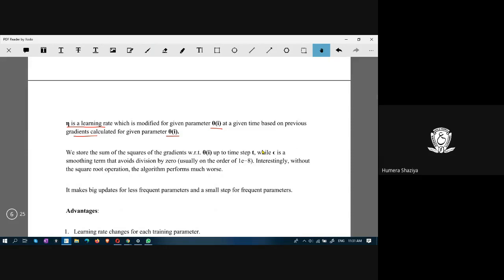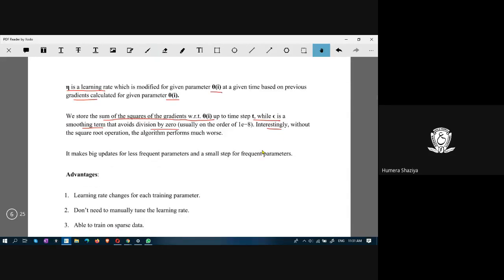And here you see the sum of squares of gradients up to time t. Epsilon is a smoothing term to avoid division by 0. It is given in some research paper that the square root leads to better results, and not having this square root gives very poor results. The algorithm performs worse.